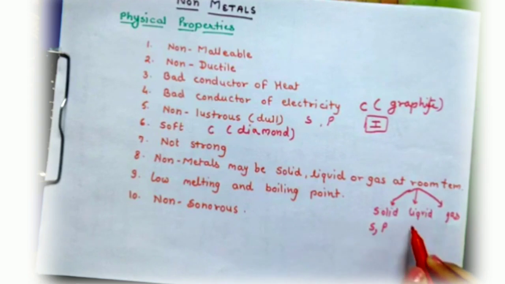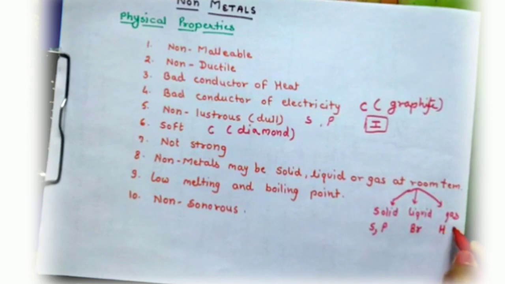Some non-metals like bromine are in the form of liquid at room temperature. Some non-metals like hydrogen, chlorine, oxygen and nitrogen are in the form of gas at room temperature.